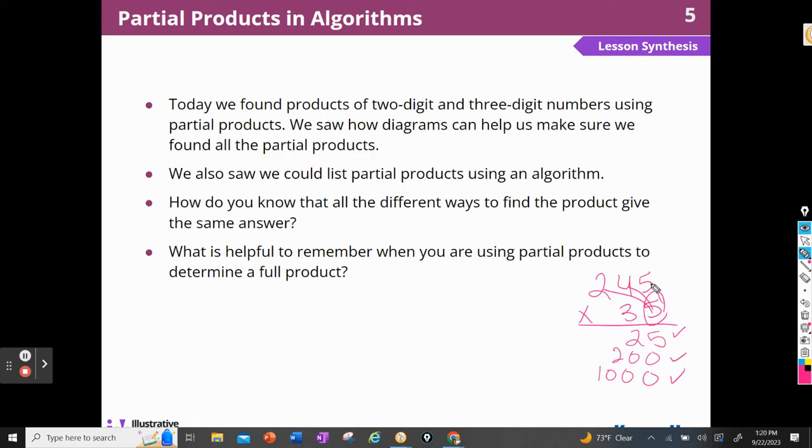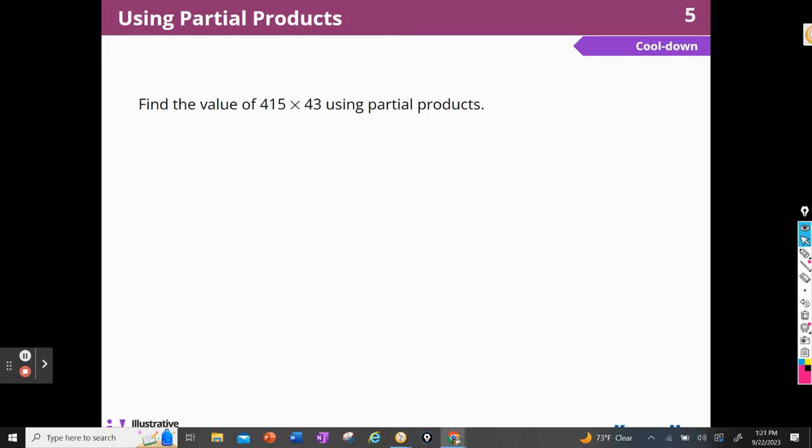And then I'm going to do 30 times 5, 30 times 40, and 30 times 200, which was 6,000. So making sure to list all of those in an organized way is going to help me to keep my answers correct. All right, let's get to the cool down.